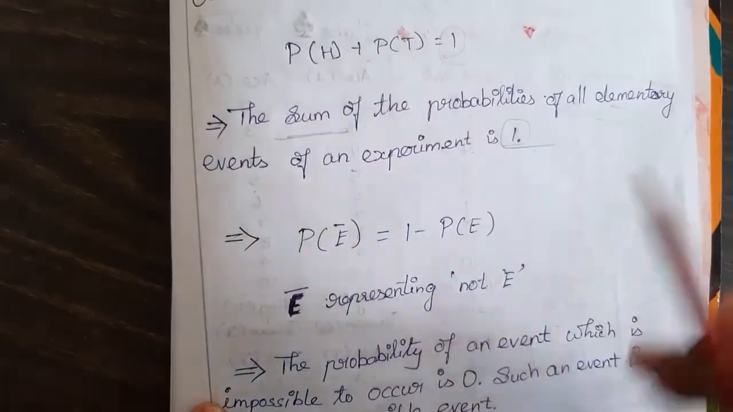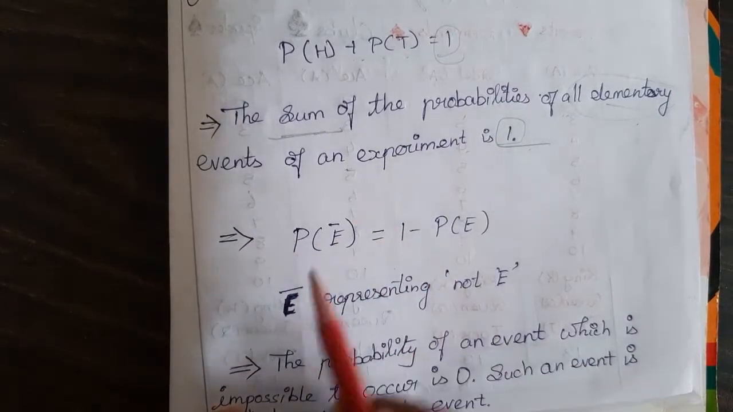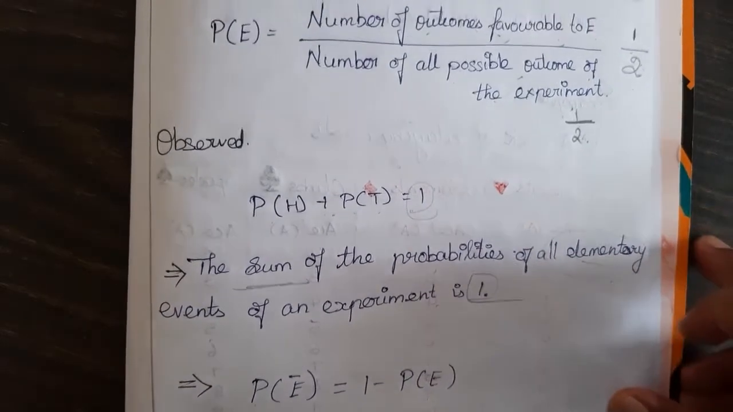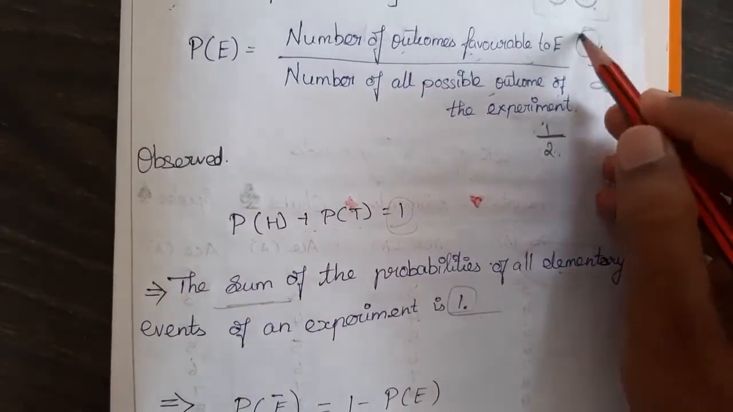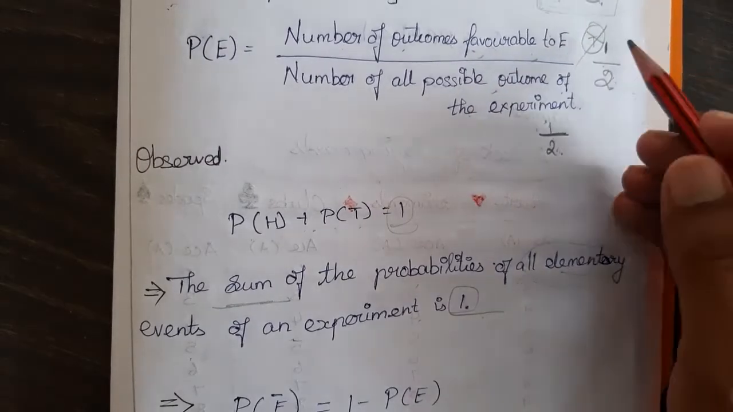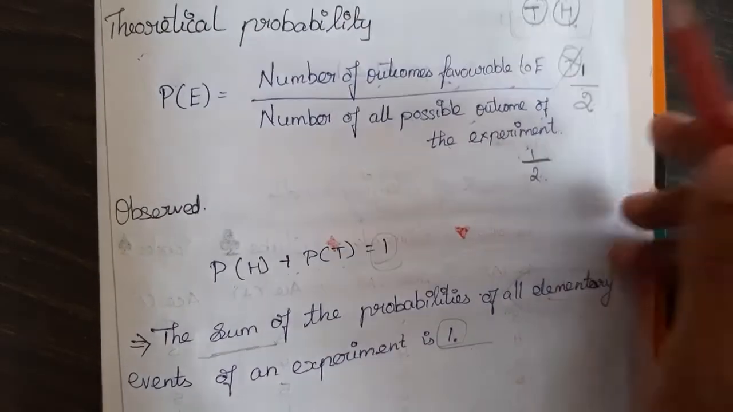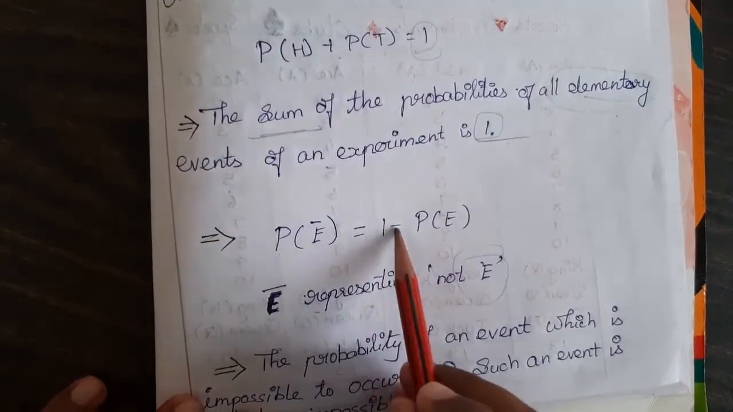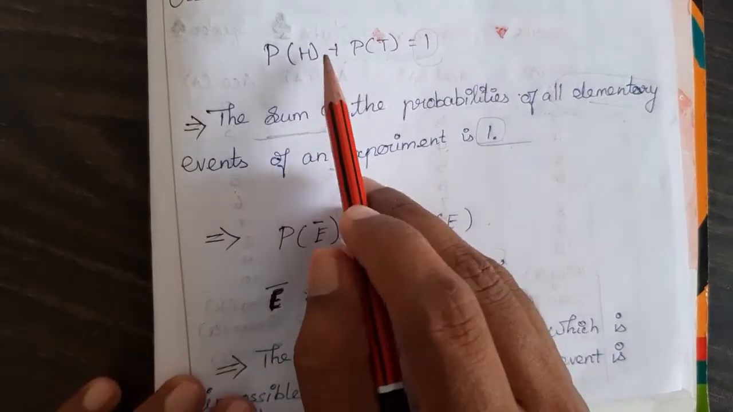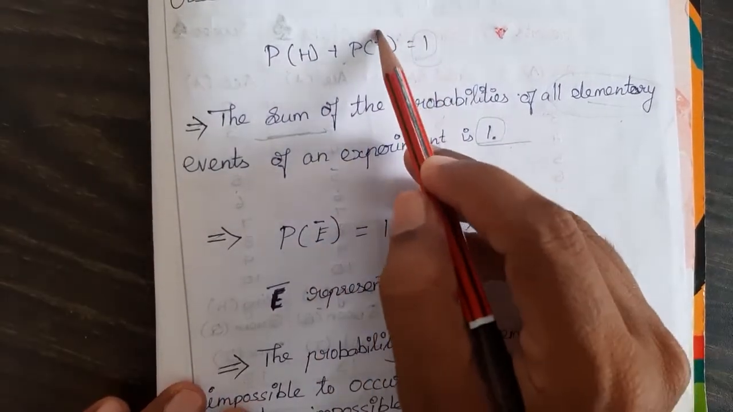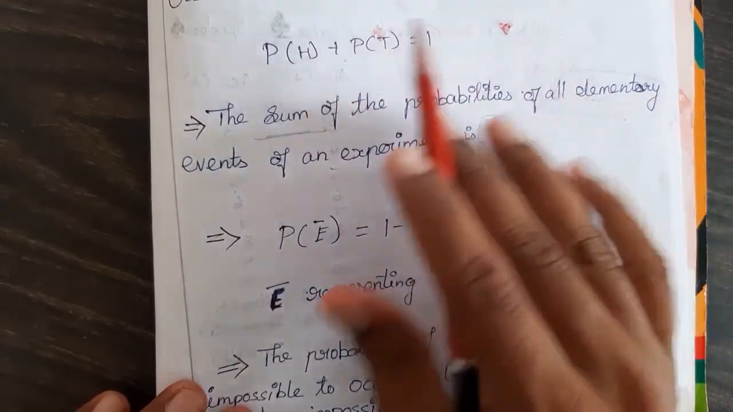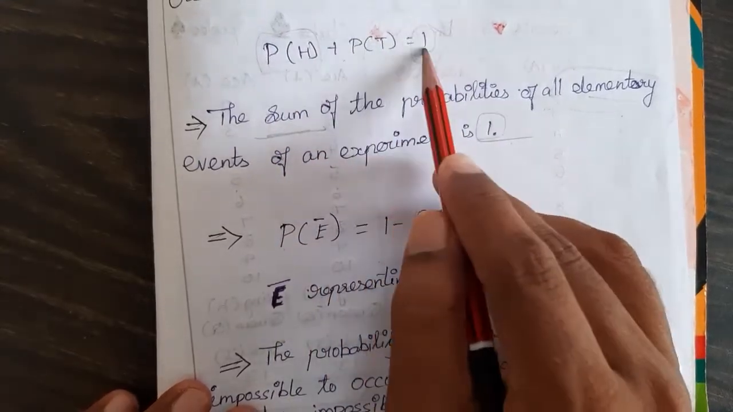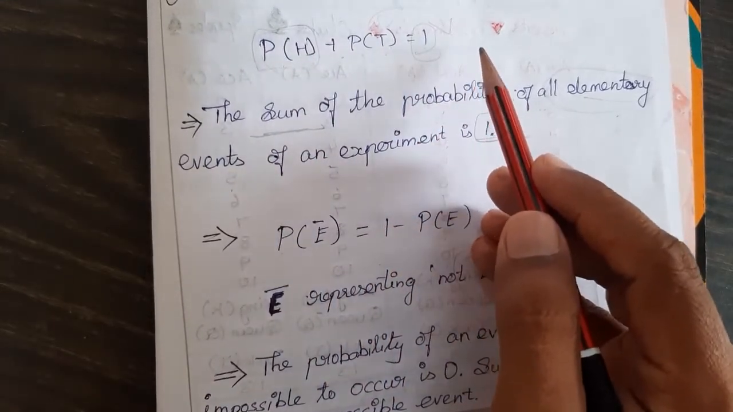Next, the probability of E bar represents not E. Take the same example. Here I chose that I need a tail. So E bar means not a tail. If it is not a tail, then it would be a head. So P of E bar is 1 minus P of E. We can represent it this way. Tail we need; if we do not need a tail, then we need a head, right? So we can subtract: 1 minus the probability of tail.